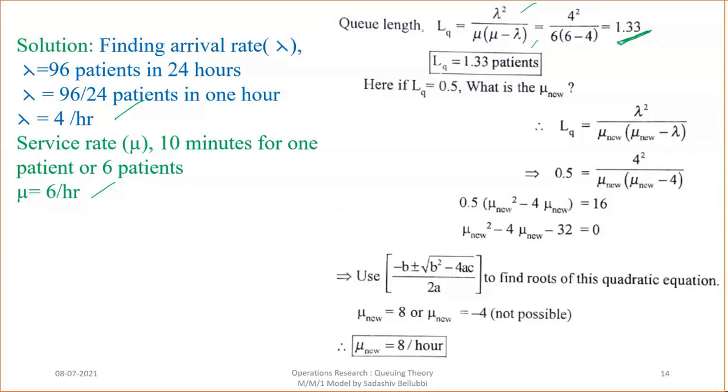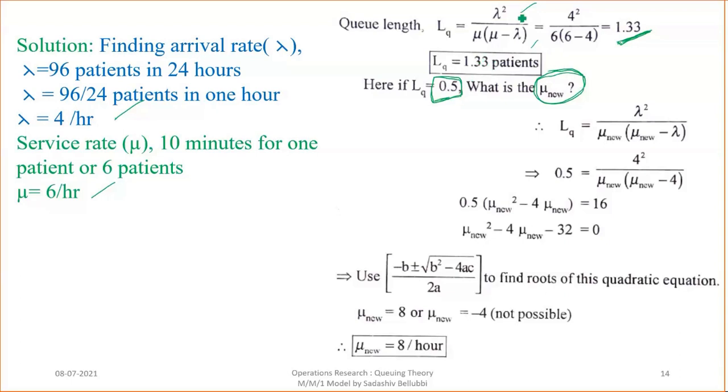In the question they have given that if LQ is reduced to 1 by 2, so 0.5, then what is the mu new? What is the new service rate that we need to find? Now we know the value of 1.33, but if you reduce it to 0.5, what is the mu new?